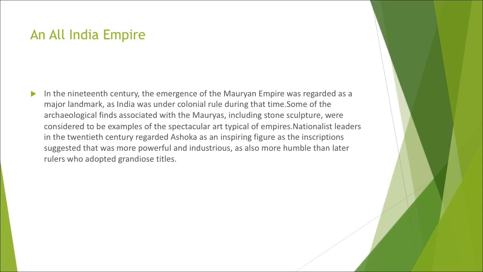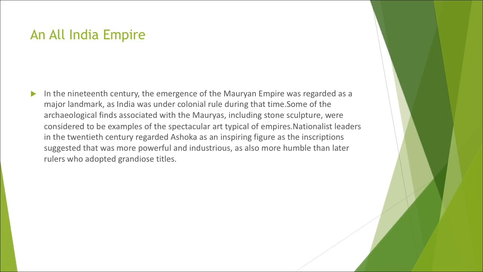Some of its archaeological findings, including the sculptures, were considered examples of spectacular art typical of empires at that period.